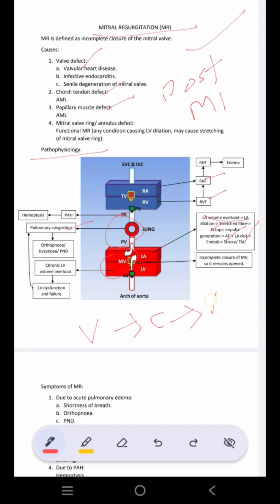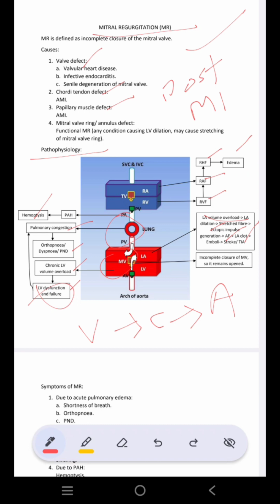Chronic stage में क्या होता है? Chronic stage में if there is difficulty in the regurgitation of blood, that means blood will accumulate and accumulate in the left ventricle. That will lead to left ventricular dysfunction and left ventricular failure. Come to the symptoms and the signs. So symptoms क्या होगा? As there is pulmonary congestion, you will face shortness of breath, you will face orthopnea, PND.